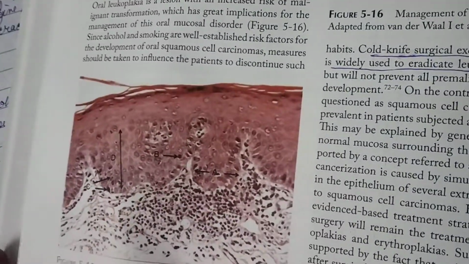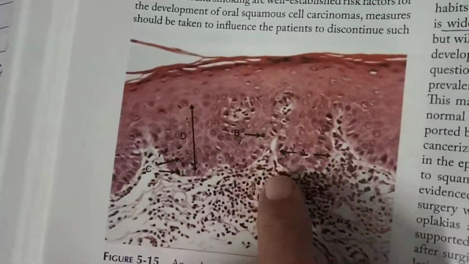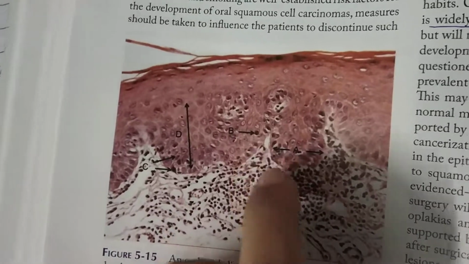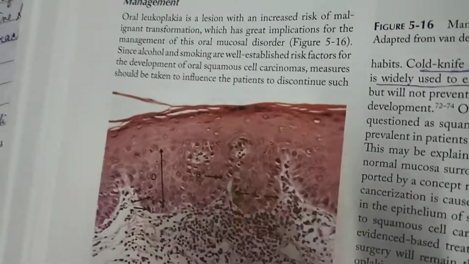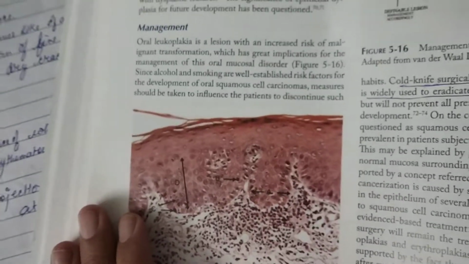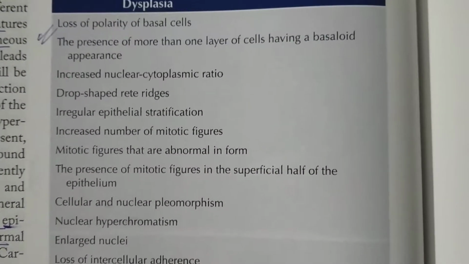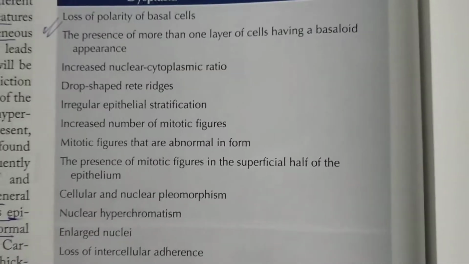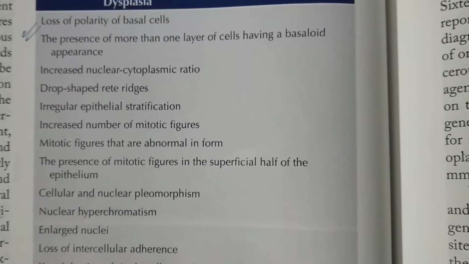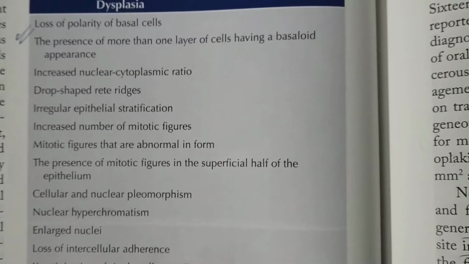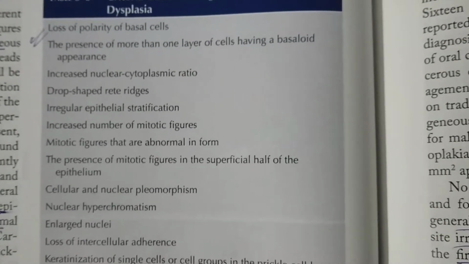This is the histological part. In histology, there is a drop-like appearance, not well defined over here, but actually there is a drop type of appearance when we see it histologically. Here are some of the important dysplastic changes as I was talking about: loss of polarity, presence of more than one cell, increased nucleocytoplasmic ratio, drop-shaped rete ridges, then irregular epithelial stratification. All of them are listed over here.